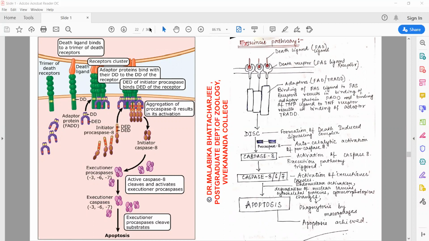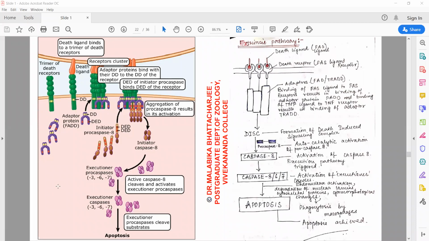Since they do not have any death domain, even if the receptor trimerizes by the action of a ligand, they are not able to attract the adapter protein. As a result, this cascade does not work there.